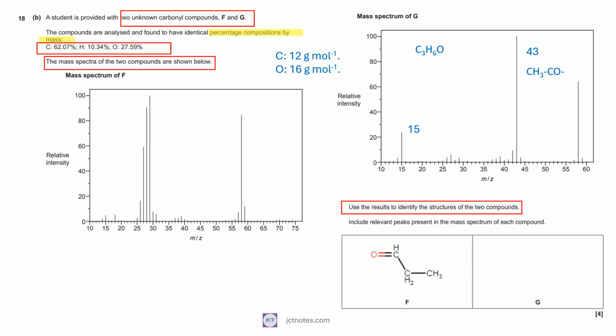We can think that the m/z equals 43 peak is due to CH3CO. CH3 gives an m/z equals 15, quite useful to bear in mind when checking a mass spectrum. With this information, we can find that the compound G is.